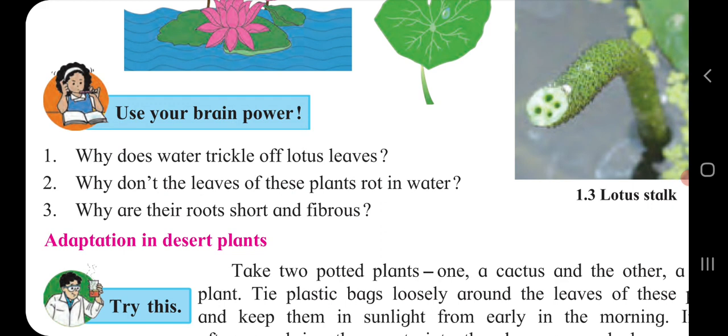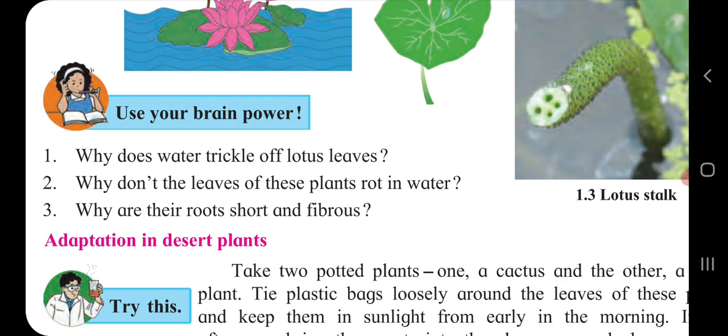Why? Because of that, they can float in water easily, and also to prevent them from rotting. Therefore, children, the lotus stalk has holes, or you can say air spaces, or in one word in our textbook, that is hollow. Hollow shape. Therefore, all these reasons are there for lotus. Because of all these reasons, the lotus plant does not get wet, does not rot, and does not sink to the bottom.